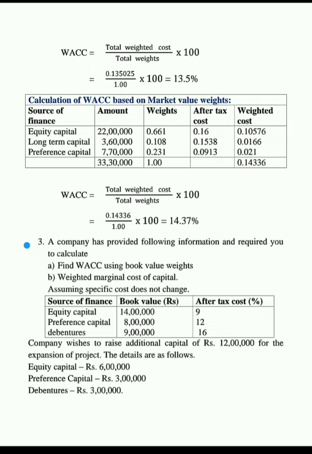A company has provided the following information and requires you to calculate: A, the weighted average cost of capital using book value weights, and B, the weighted marginal cost of capital. Assume the specific costs do not change, in case of both the weighted average cost of capital and the marginal cost of capital.